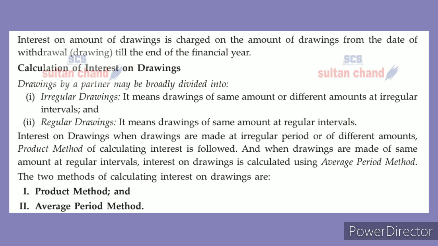And calculation of interest on drawings. Drawings by a partner may be broadly divided into irregular drawings and regular drawings. What is the meaning of irregular drawings? It means drawings of the same amount or different amounts at irregular intervals. Same amount or different amount, irregular intervals. That is irregular drawings. And regular drawings means drawings of the same amount at regular intervals, like the beginning of each month, only 5,000 rupees, that partner A is withdrawing like this. Okay.